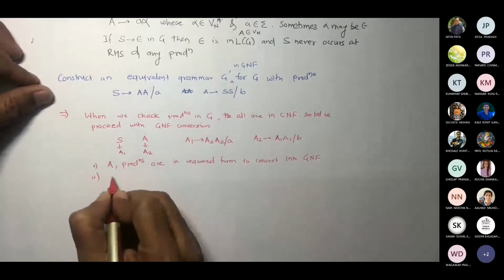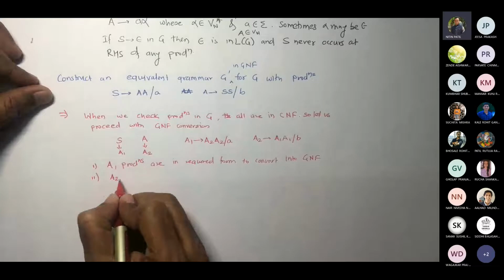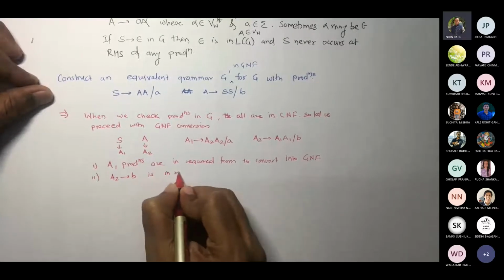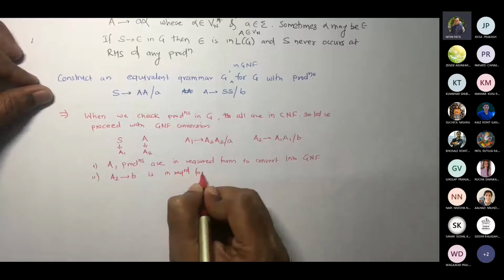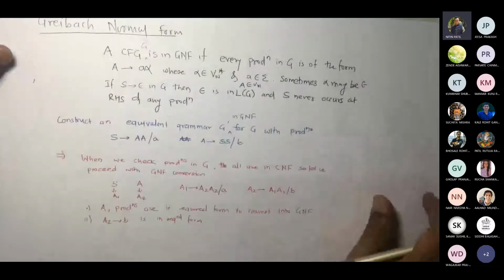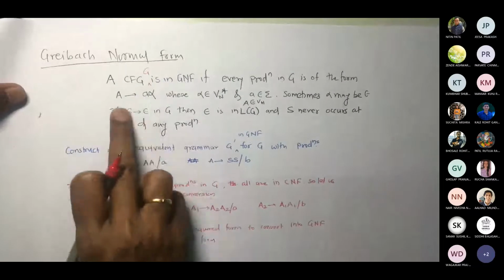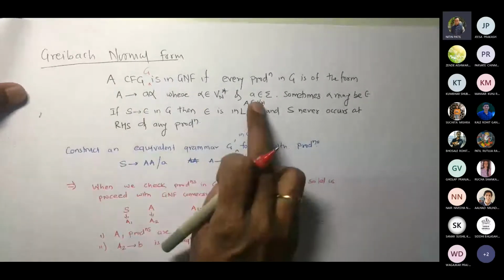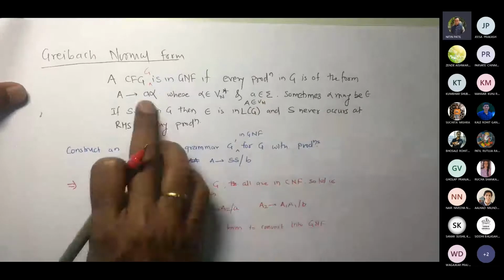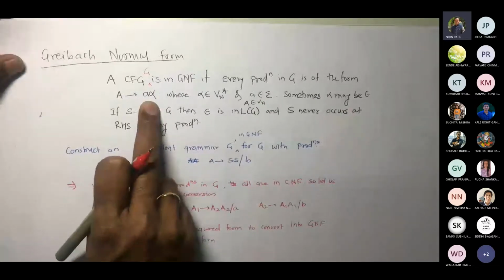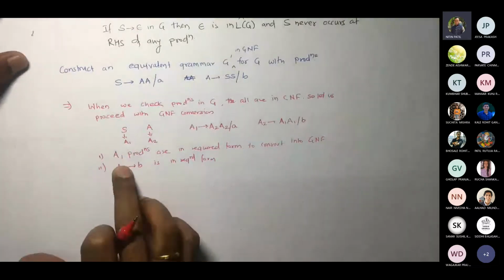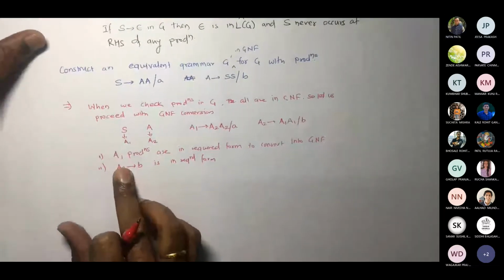Similarly, A2 gives B is in the required form. Why? Because your GNF grammar itself says A gives a alpha, where alpha belongs to Vn star and a belongs to sigma, and if alpha is epsilon, then only the terminal would be there. Correct? That's why these are in the required form.